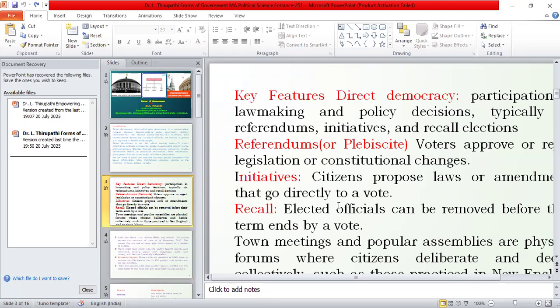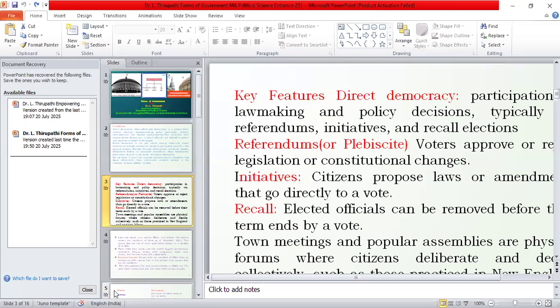Another one is the initiative. That means citizens propose laws or amendments that go directly to vote. Another important feature is recall. Recall means calling back. If the elected officials are not acting according to the will of the people, then the people have the right to recall, that means calling back the elected representatives if they are not doing the duties or functions they actually have to do.